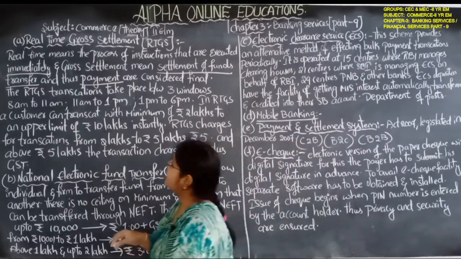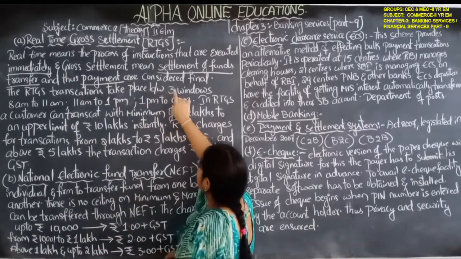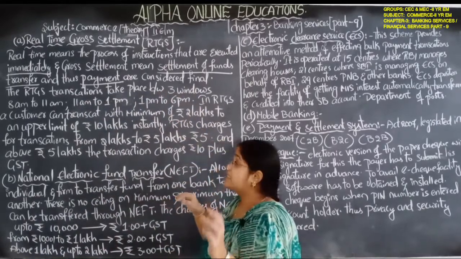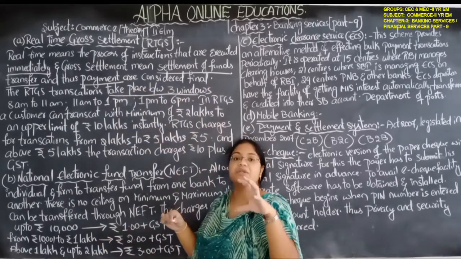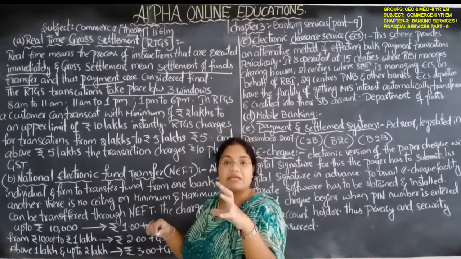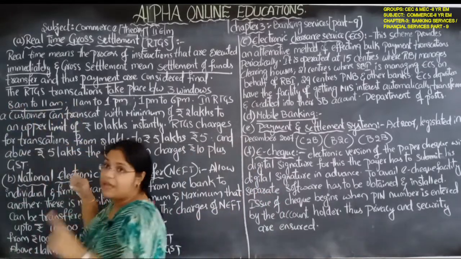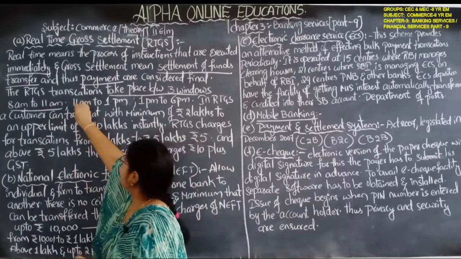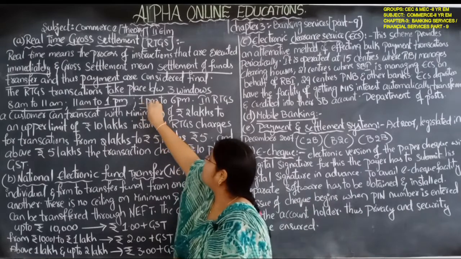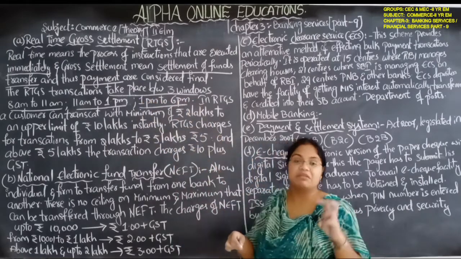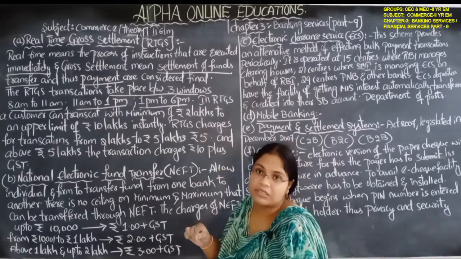Next, the RTGS transactions take place between three windows, meaning during three times in a day. The first window is 8 a.m. to 11 a.m., the second is 11 a.m. to 1 p.m., and the third window is 1 p.m. to 6 p.m. In these three windows, these real-time gross settlements are done.